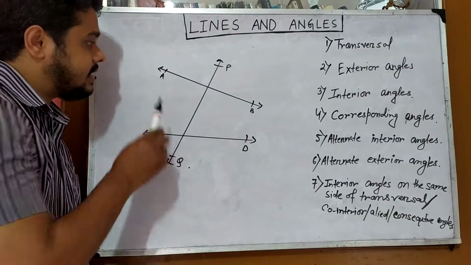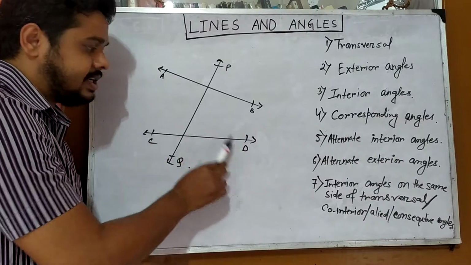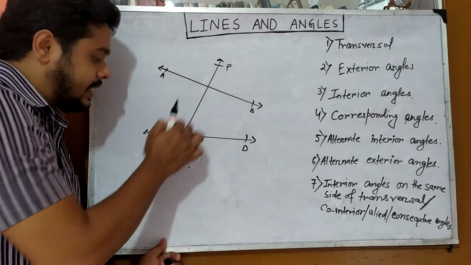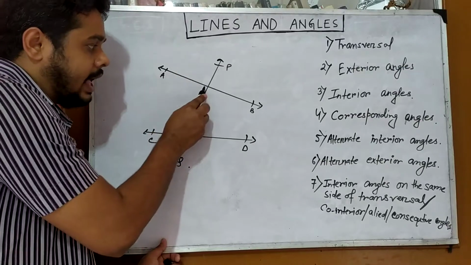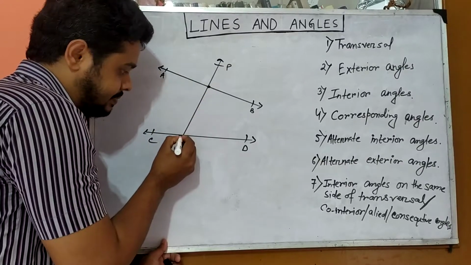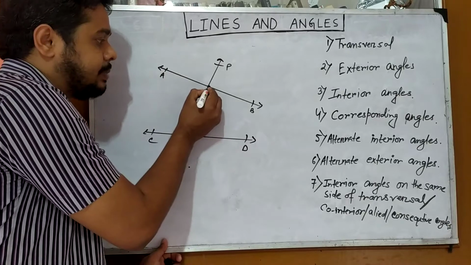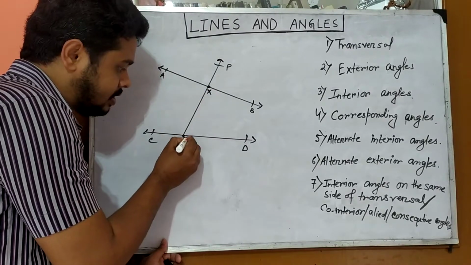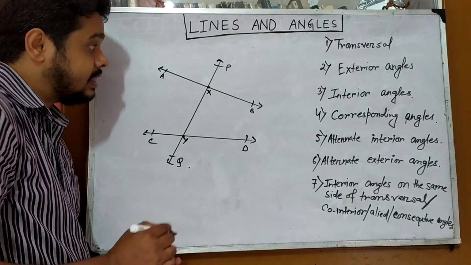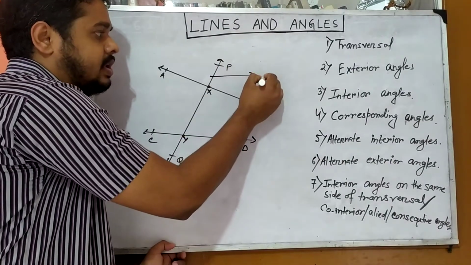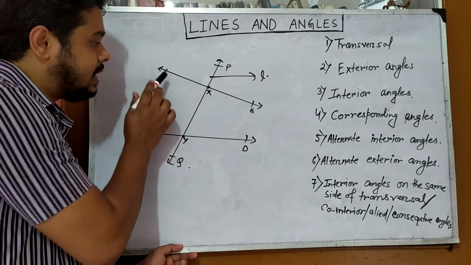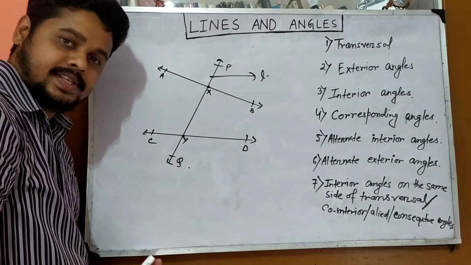See, here AB and CD are two different lines, and they are intersected by the line PQ at two different points. Suppose this point is X and this point is Y. Then this line PQ, or say L, is called the transversal of the lines AB and CD.